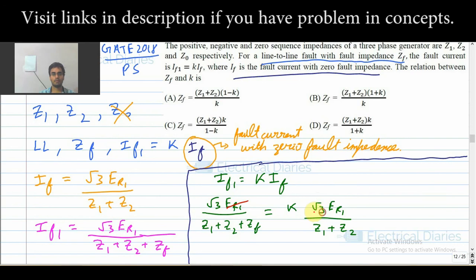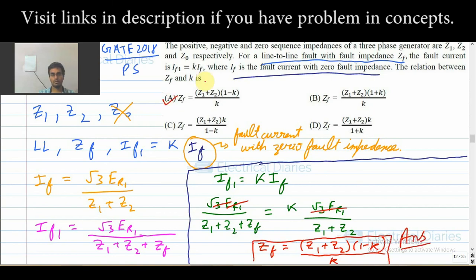You have to find ZF, which will come out to be Z1 plus Z2 times (1 minus K) divided by K. So this is the answer A. That is how you have to see faults. Generally, you can solve these by remembering a few formulas only.